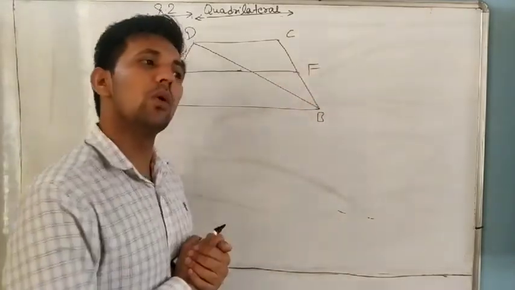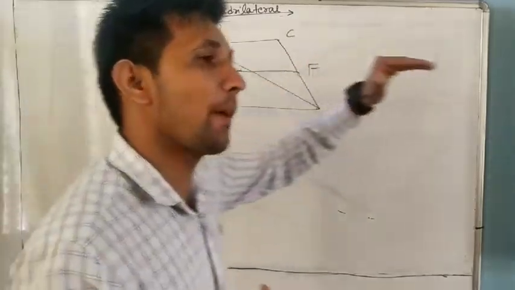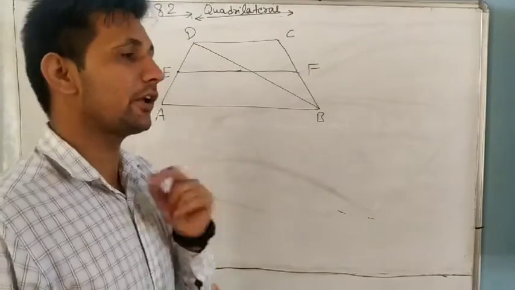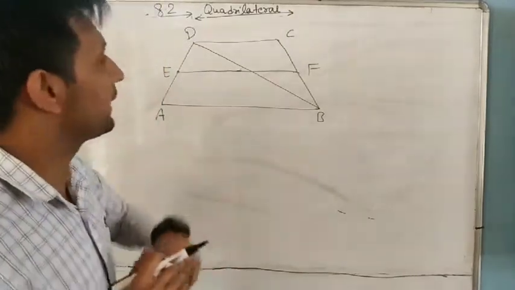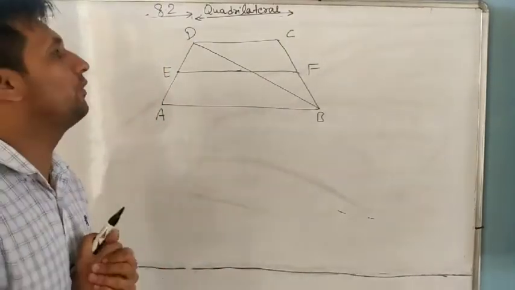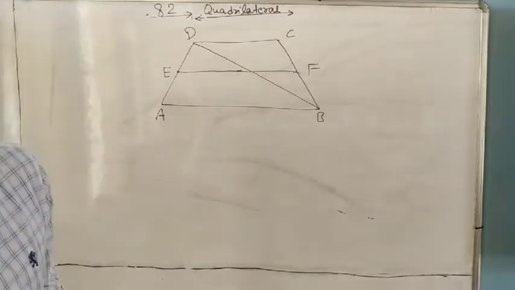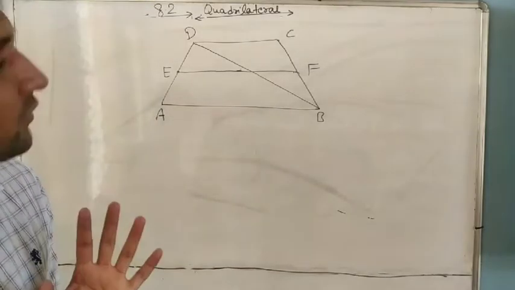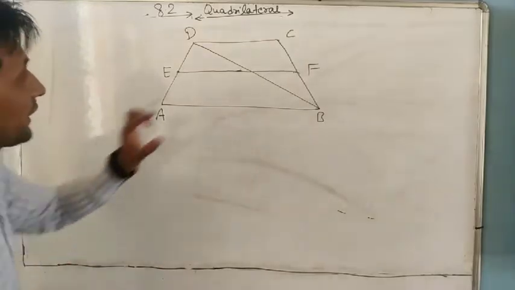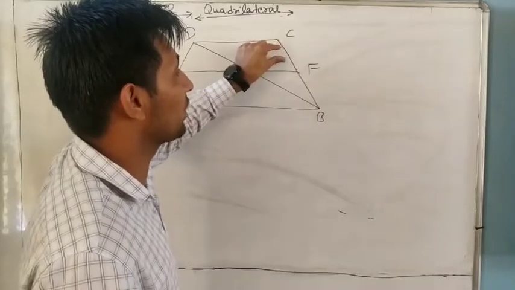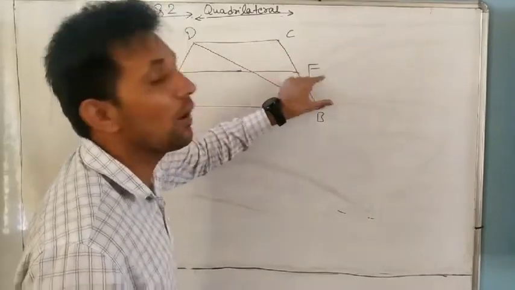But we know a line drawn through the midpoint that cuts the third side always bisects it. That is in a triangle, but this is a trapezium. So how will we use it? Now we will see how to use the converse of the midpoint theorem, and show that F is the midpoint. If F is the midpoint, we want to prove that FC equals FB.